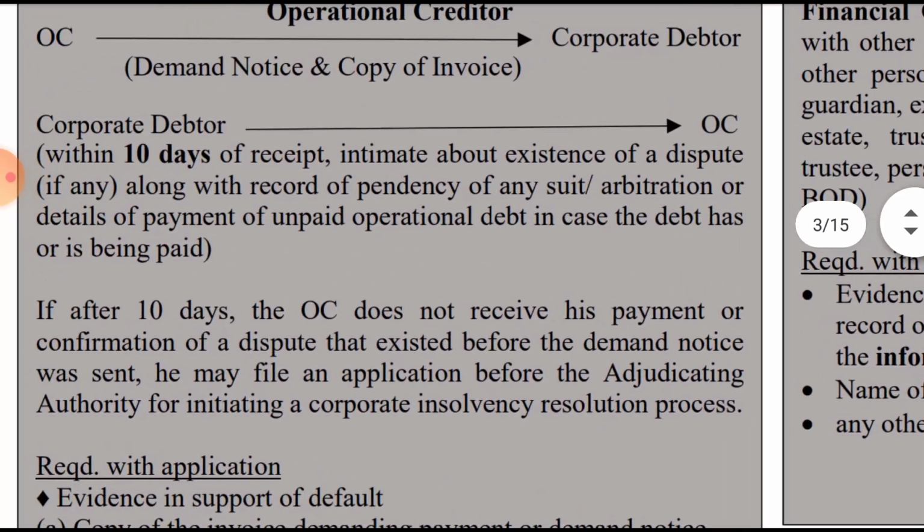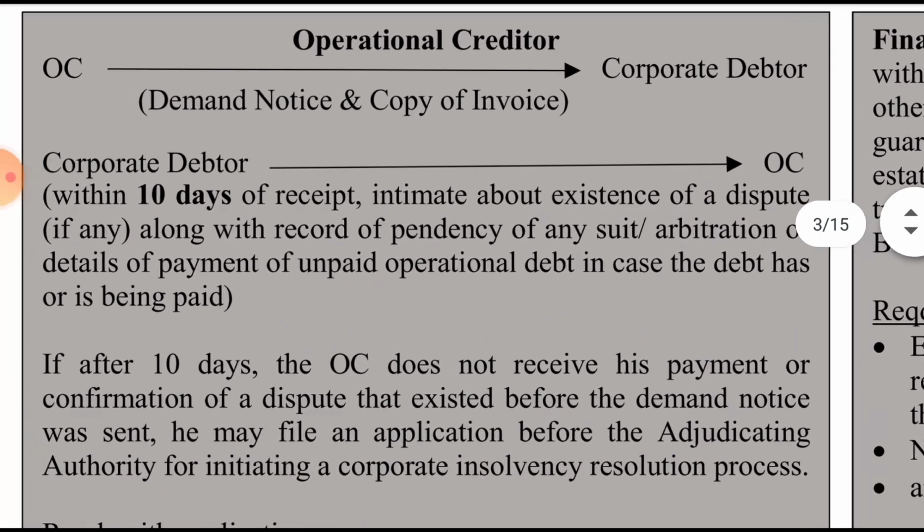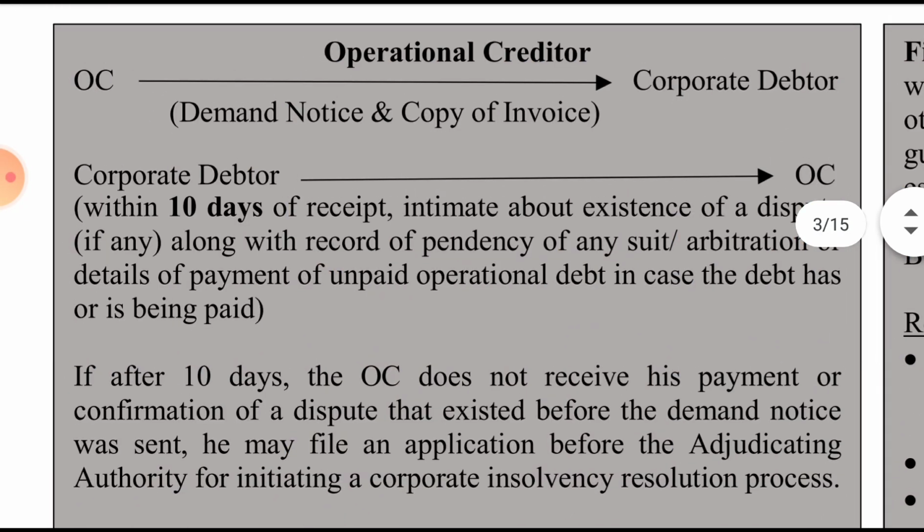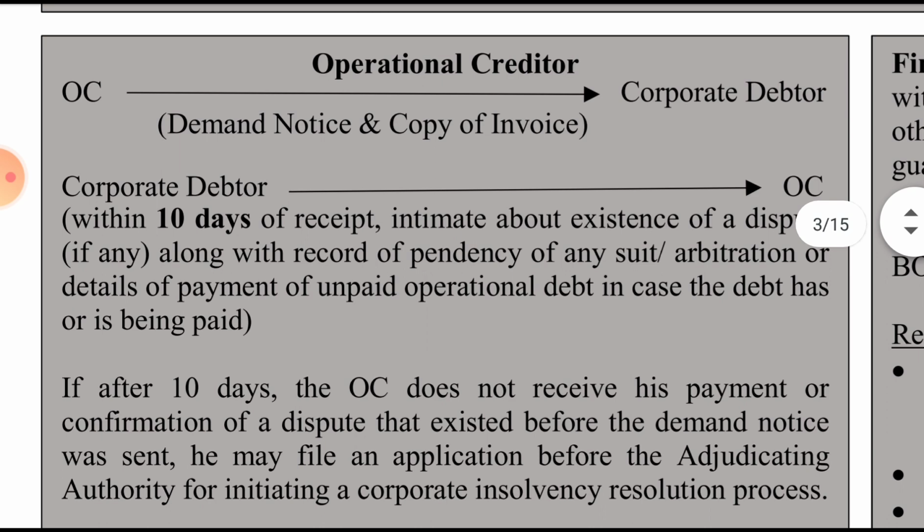Now, if the operational creditor makes an application, first he will not make an application directly to the NCLT, but will give a demand notice. And this is the proper process.